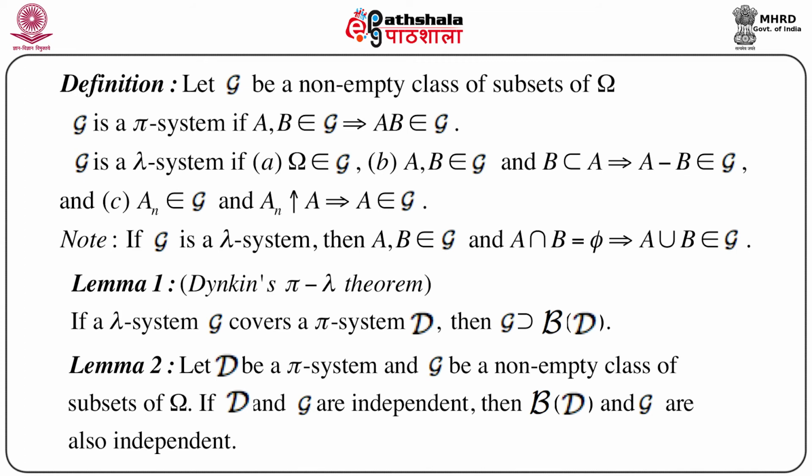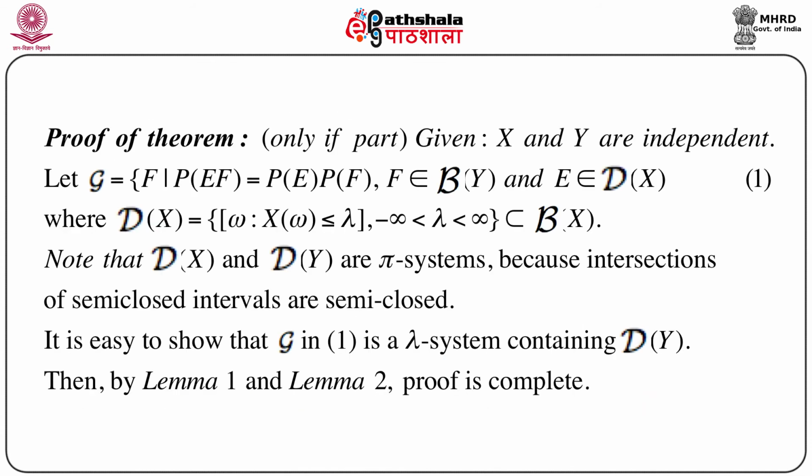So lemma 2 is very important in proving the only if part of the previous theorem, and the proof of the theorem now follows immediately from these two lemmas.